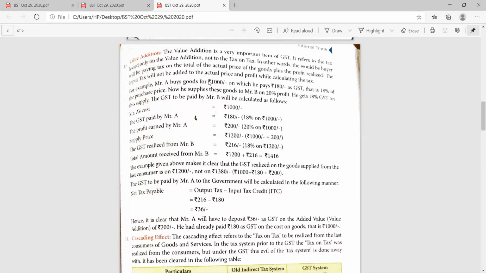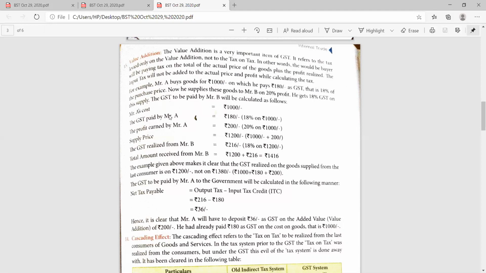Mr. A buys goods worth 1,000 rupees, on which he pays 180 rupees as GST, meaning 18% GST has been levied on 1,000 rupees of goods. Now he supplies the goods to Mr. B at 20% profit, and he charges 18% GST on that supply. The GST to be paid by B is calculated as follows.